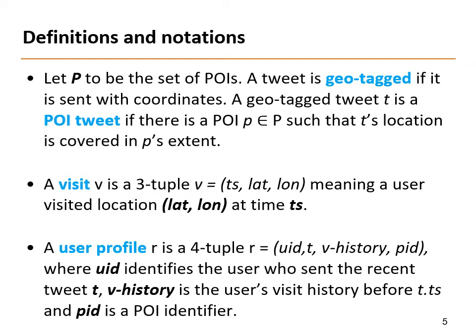Furthermore, we build user profiles that combine user visit history and recent tweets. A user profile R is a four-tuple: UID, t, vHistory, and PID, where UID identifies the user who sent the recent tweet. vHistory is the user's visit history before t.ts, and PID is a POI identifier. If R.t is a POI tweet, R is regarded as labeled. Otherwise, R.PID is set to null and R is unlabeled.